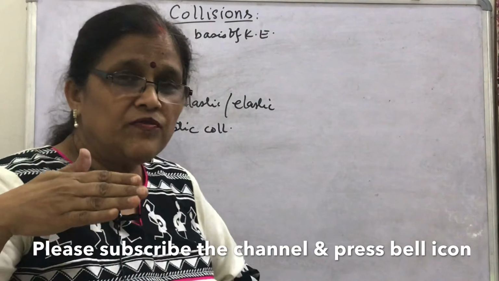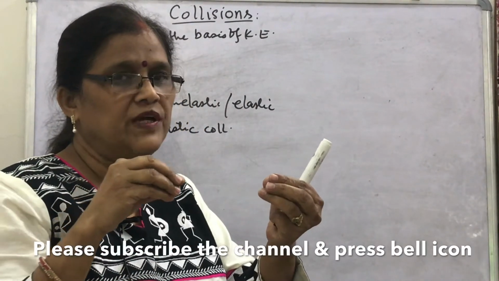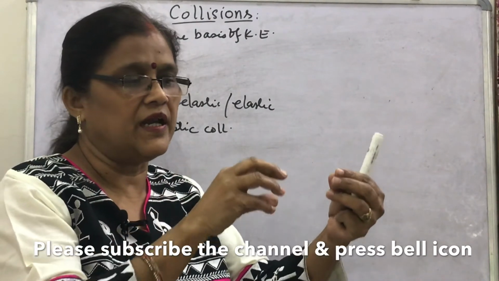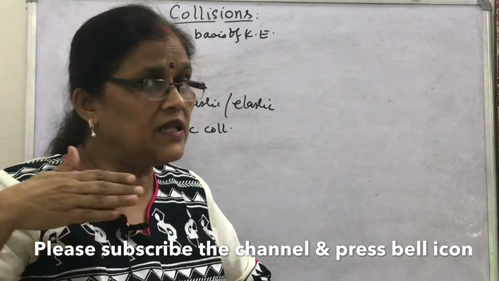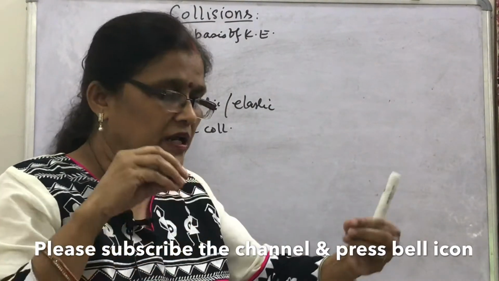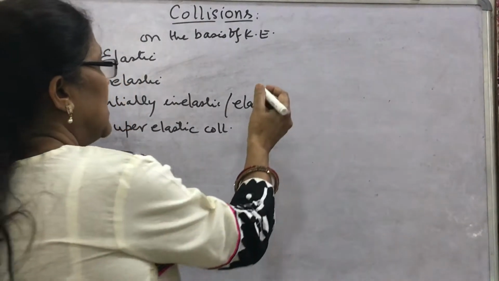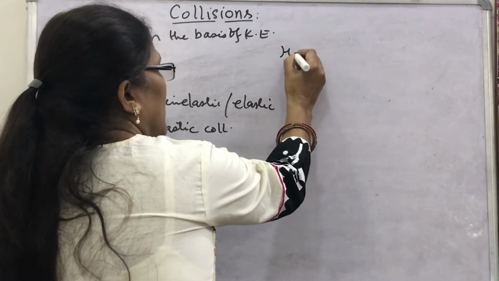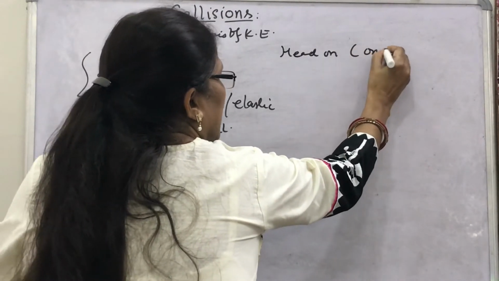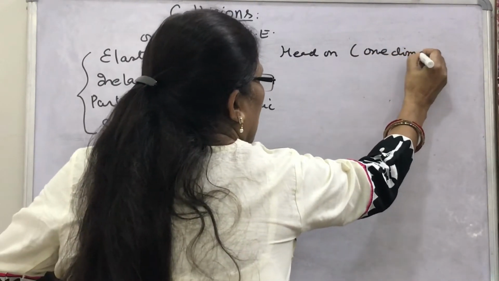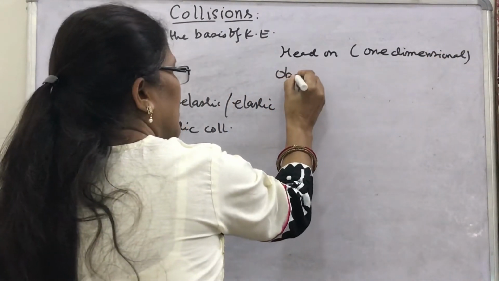On the basis of line of motion, if two bodies are moving in the same line, they collide and after collision they again move along the same line, that is, the line of motion and line of impact are the same, then the collision is said to be head-on, also called one-dimensional collision. The other is oblique.